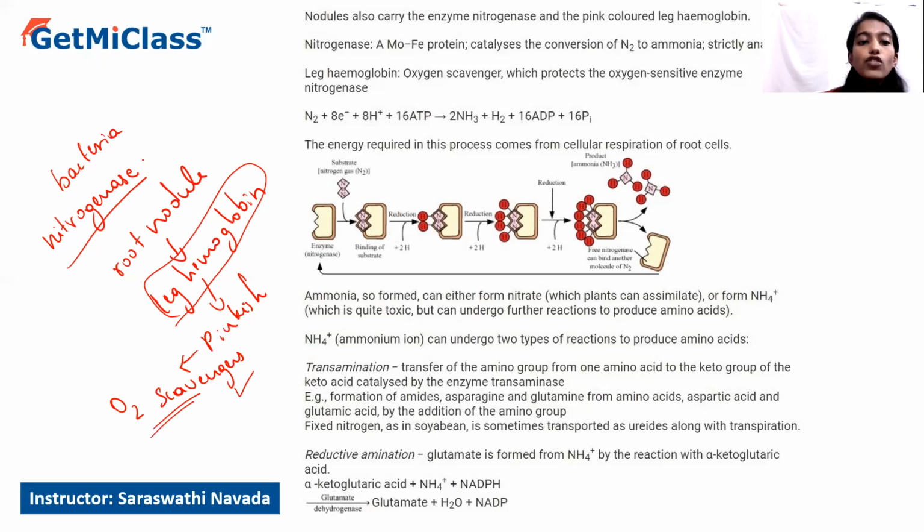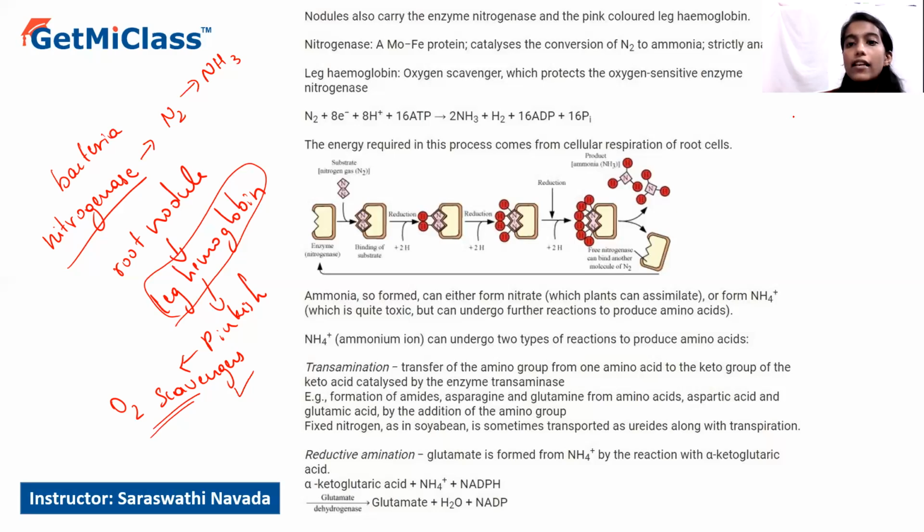And this nitrogenase enzyme is involved in the conversion of atmospheric nitrogen into ammonia through a series of reduction processes taking place in the nitrogenase enzyme complex.